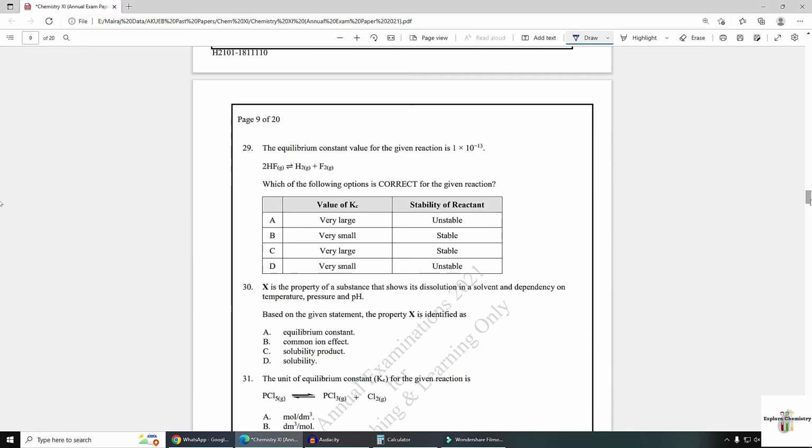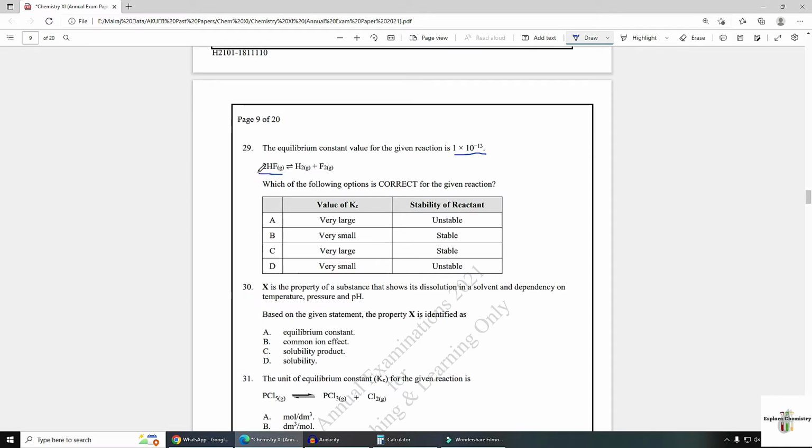Number 29. The equilibrium constant value for the given reaction is this, a very small value. Which of the following options is correct for the given reaction? When the Kc value is very small, it means only a small amount of product will form. Kc is directly proportional to product and inversely proportional to reactant, so we have very small product and maximum reactant.